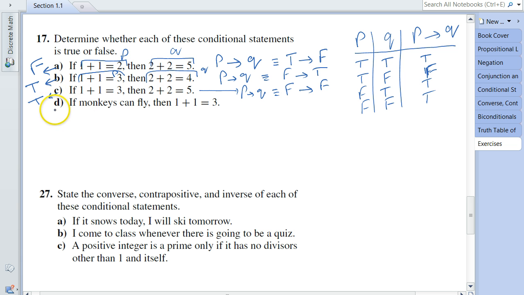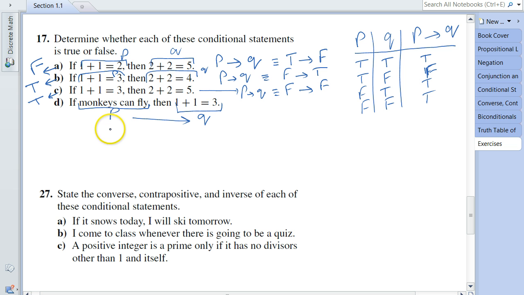Let's look at 17d. 17d says, if monkeys can fly, then 1 plus 1 equals 3. Let's look at the first proposition. Monkeys can fly, let's denote it by P. Then 1 plus 1 equals 3, let's denote it by Q. And here we have P implies Q. Let's look at the truth value of this statement using the truth table.